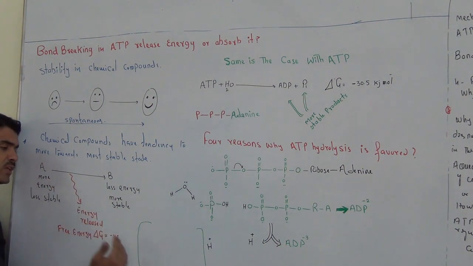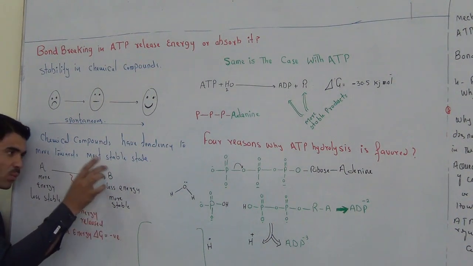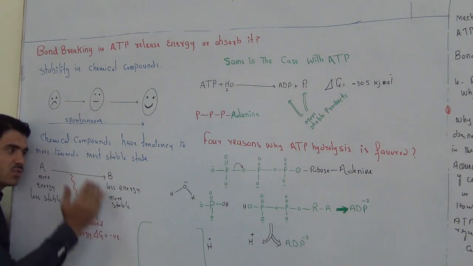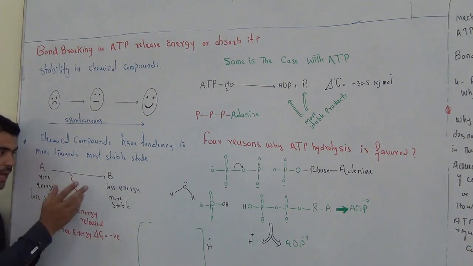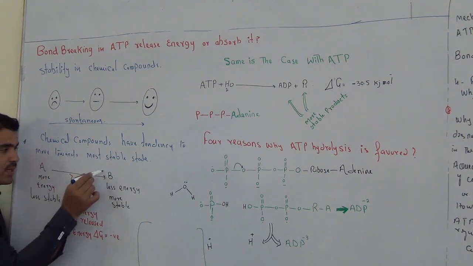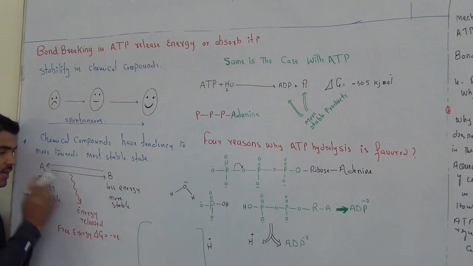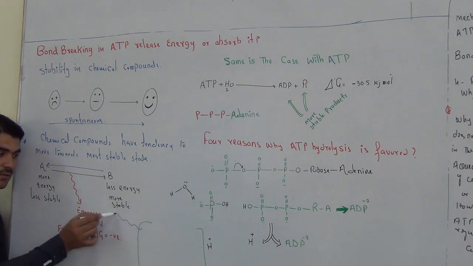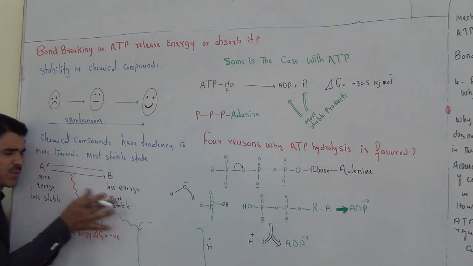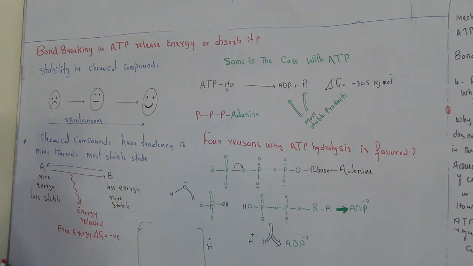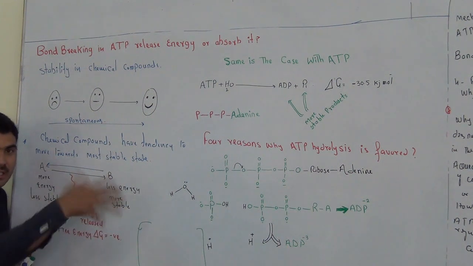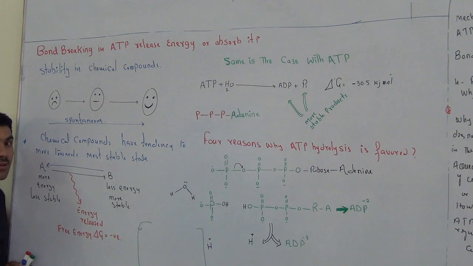So if you give energy to B, now we have the reactant B, and B becomes A, and this reaction is also possible. It is reversed from B to A again, then the energy will be high, and we gave energy from outside. That will be positive free energy, but we are not going to discuss this positive. Today's topic will be all about the negative free energy. So this was a very simple illustration of the concept of free energy and stability.